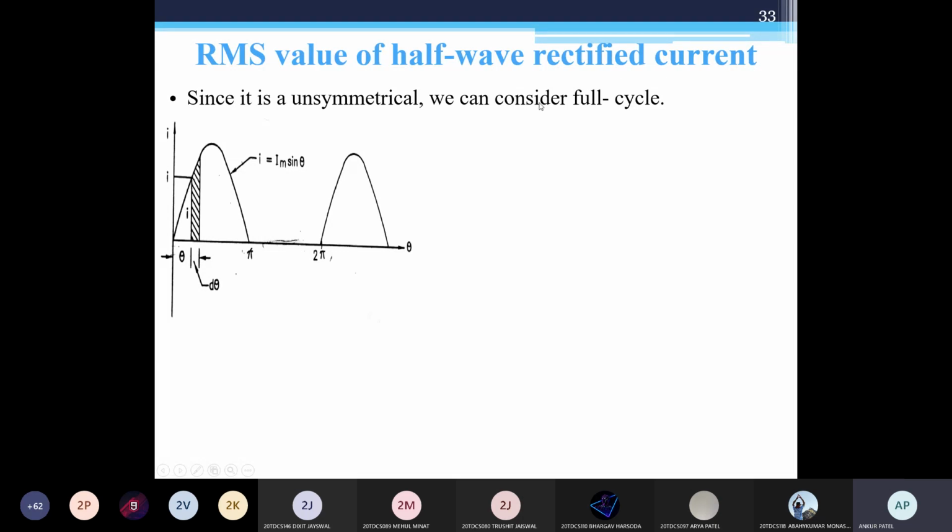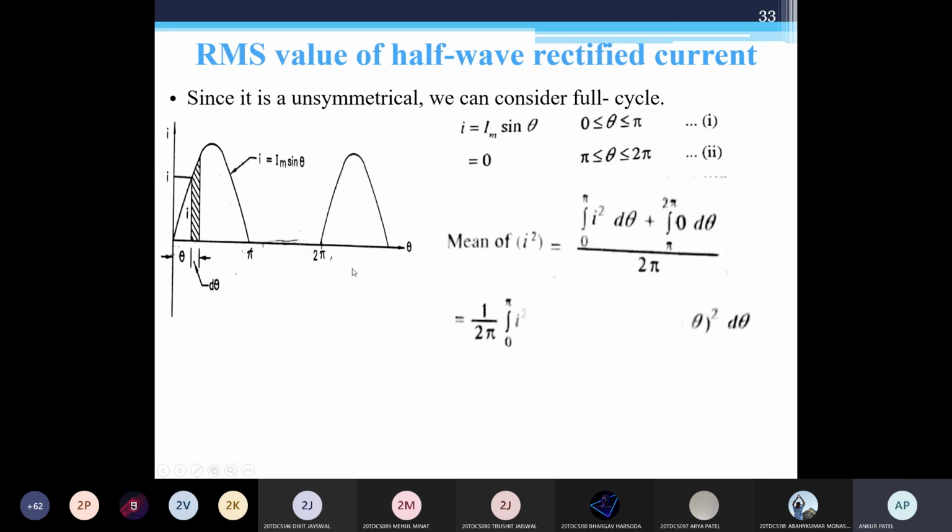So this is an unsymmetrical current. You need to draw this diagram. Consider the integral part of this rectified current. A small portion of theta is called d theta. Mathematically, I equals Im sin theta between 0 to pi and 0 between pi to 2 pi. For I square, from 0 to pi we have current I, but since we want the RMS value, I square d theta.